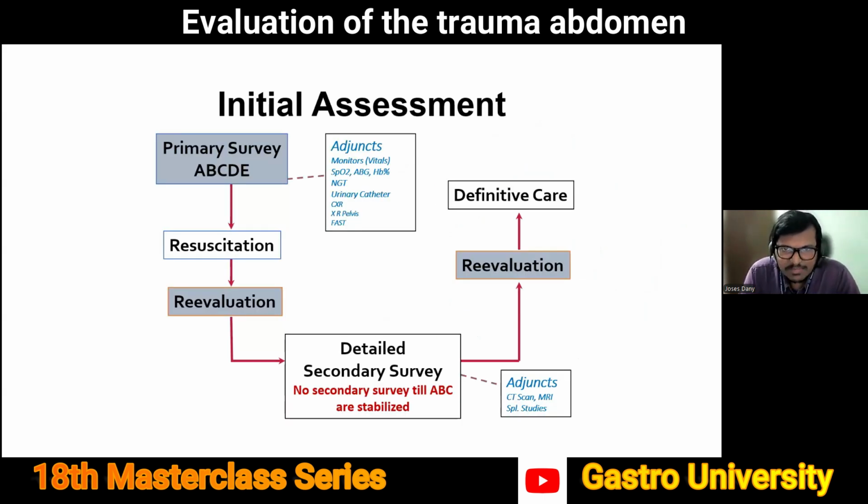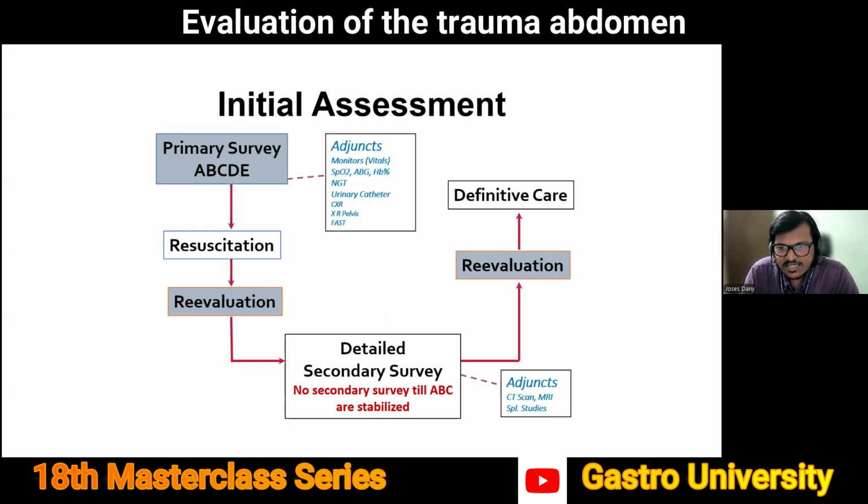So primary survey or ABCDE, we will use a certain number of adjuncts, your non-invasive monitors to check the vitals, saturation. If you have the facility for it, we'll do a blood gas. Sometimes we'll put in a nasogastric tube, urinary catheter. We'll use certain imaging technologies like chest X-ray, pelvic X-ray, and perform an EFAST at times. So once you've done all this, you've simultaneously resuscitated the patient, you will re-evaluate, and then only you will move on to performing a secondary survey. It is important to note that no matter what the injury or the site of injury, no secondary survey is done till the ABCs are stabilized.